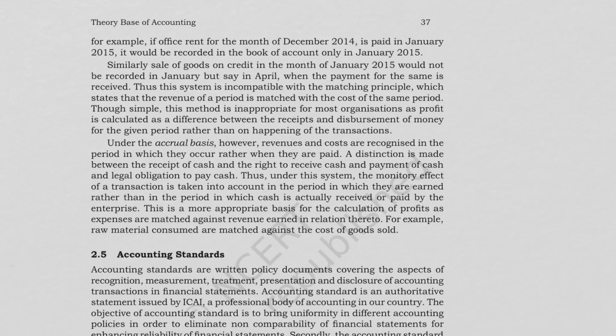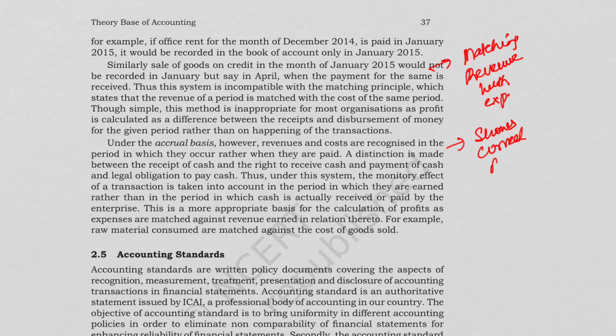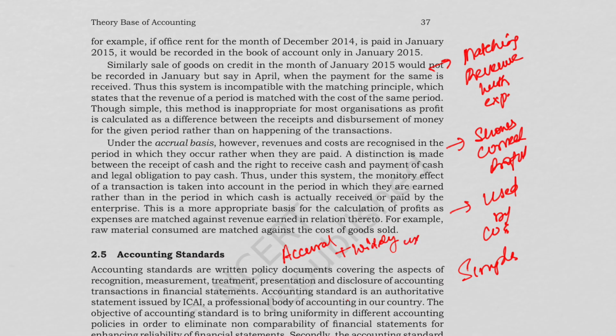Now, why is this accrual method better? Because here it is matching the revenue with expense. Also, it shows correct profit and is used by companies. So we can conclude that cash basis is simple but inaccurate. Accrual basis, on the other hand, is accurate as well as widely used.